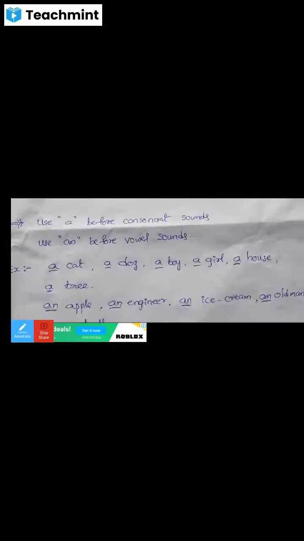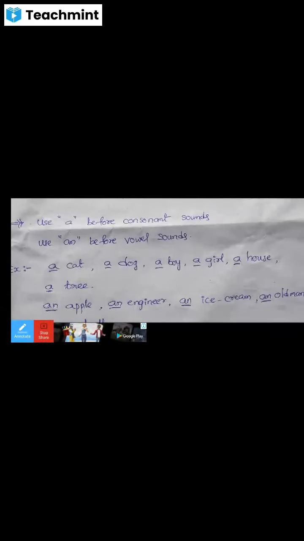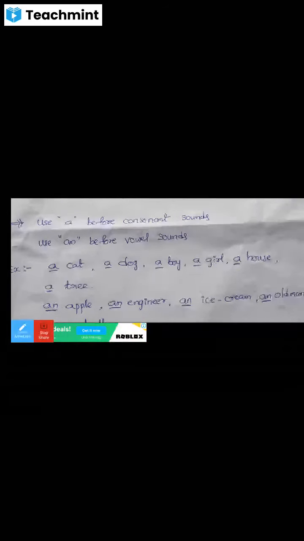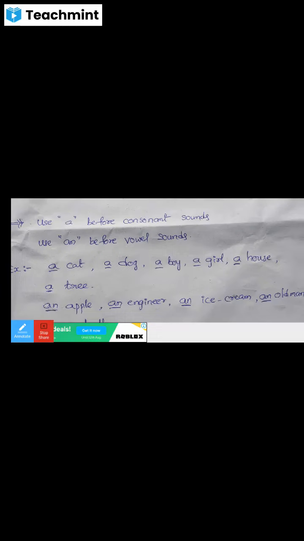What is an abstract noun? Abstract nouns can be neither seen nor touched. That means we cannot see and we cannot touch them. Examples of abstract nouns: air, freedom, beauty, slavery, goodness, happy, love. These are all examples of abstract nouns. Already we discussed that.